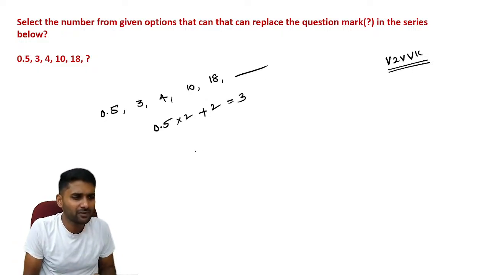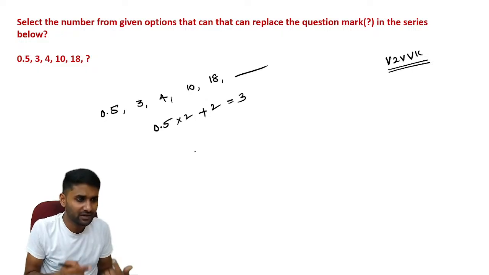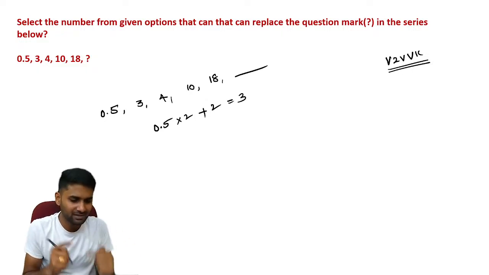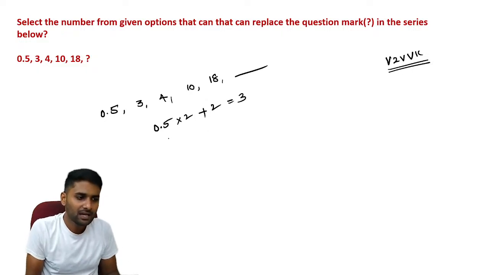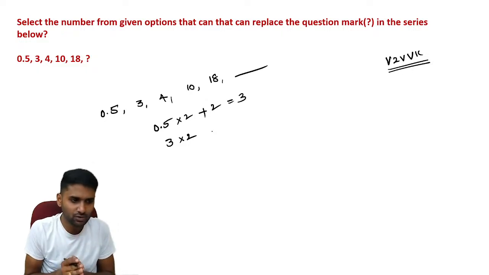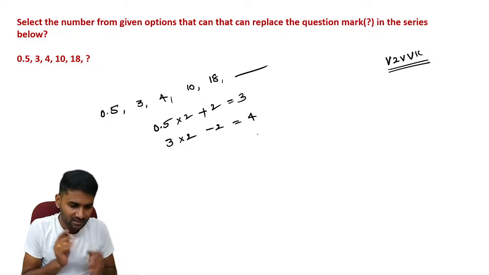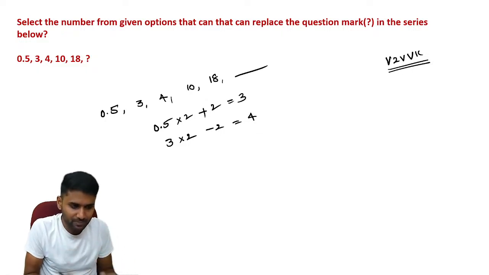But how does 3 become 4? Again, you would have to multiply with 1. Why? Because if you want to add, 3 into 1 plus 1. But according to the series, 2, 2, 1, 1, and the next value should be 0.5, 0.5. But that does not happen at all. Let's go through another case. Still, you can multiply with 2, but 3 into 2 is equal to 6. But if you subtract 2, then it becomes 4. Then it may be an alternative approach.